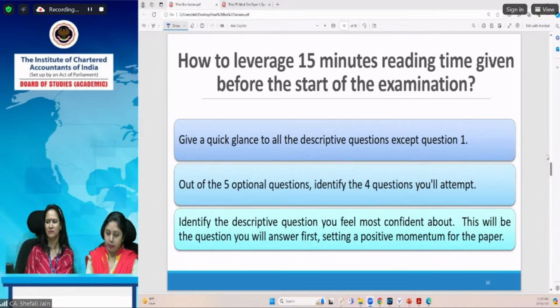Use this time to go through again the provisions relating to block credits. Various examples, many illustrations have been given in the study material. And if you use this time to revise this chapter again, your confidence level will surely boost.